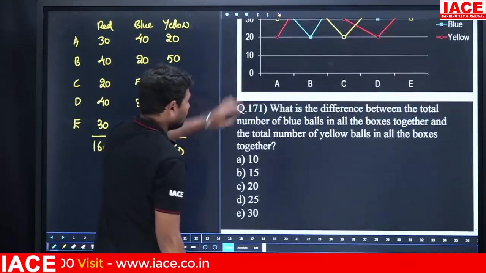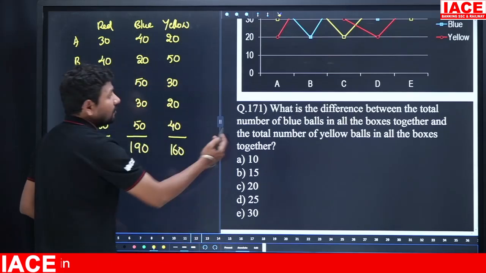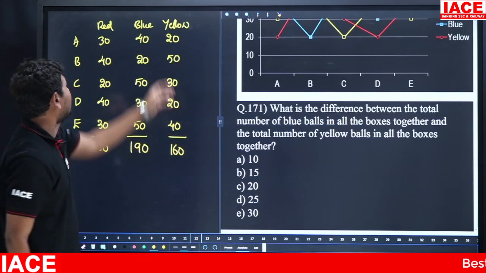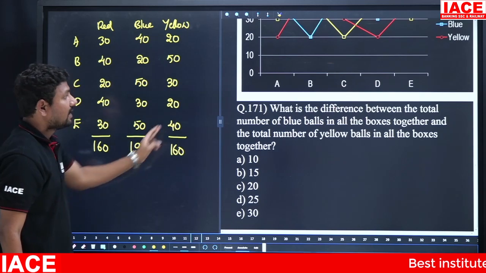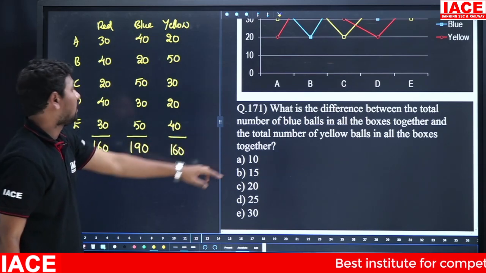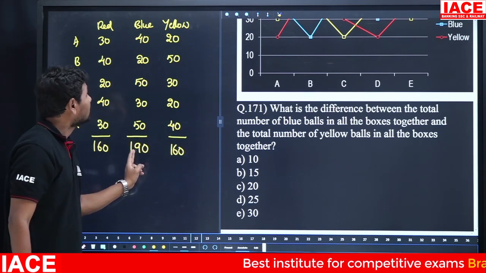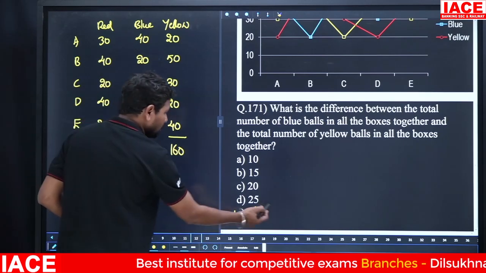Next, for the same data, next question. What is the difference between the total number of blue balls and yellow balls? The total number of blue balls is 190 in all the boxes together, and the total number of yellow balls is 160. 190 to 160, the difference is 30, option E.